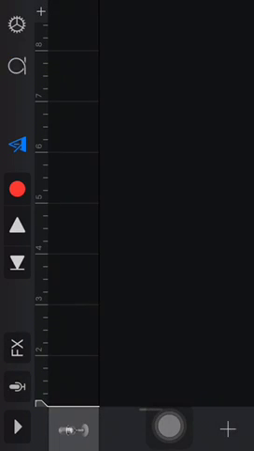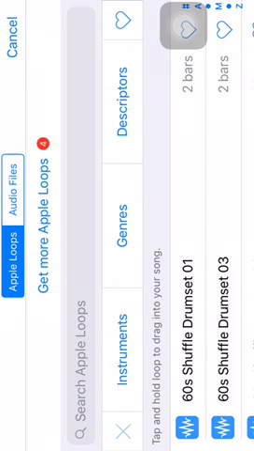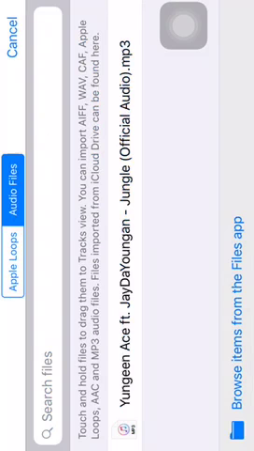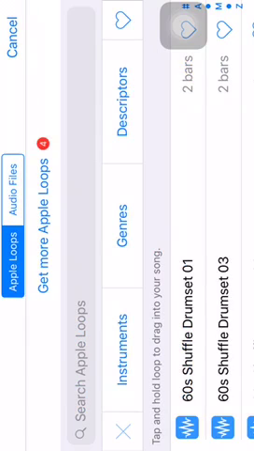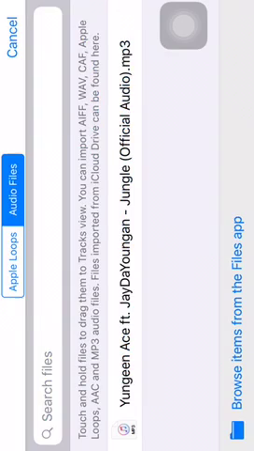It takes you to this screen. You then want to click on the top right. There's a little loop-de-loop. Click that. Then you go to audio files.